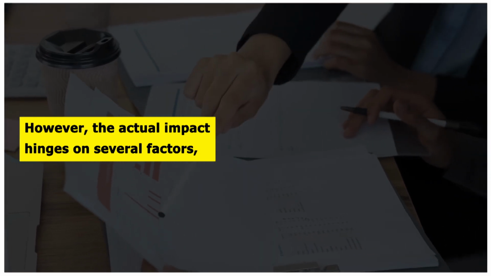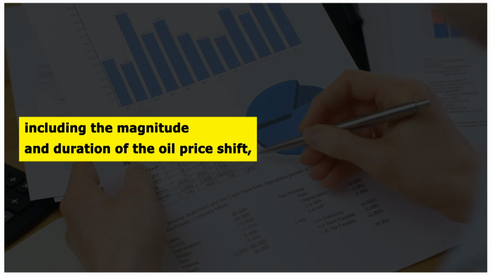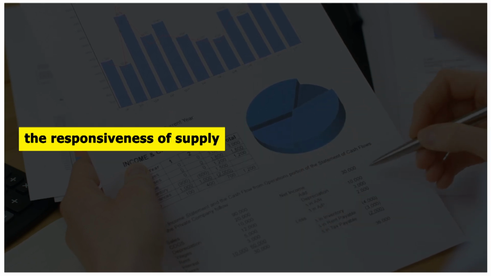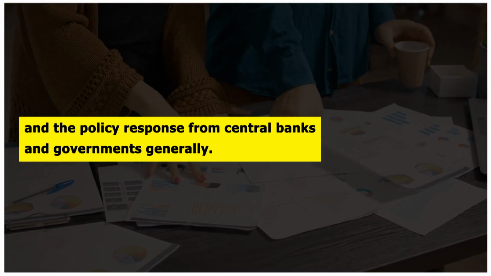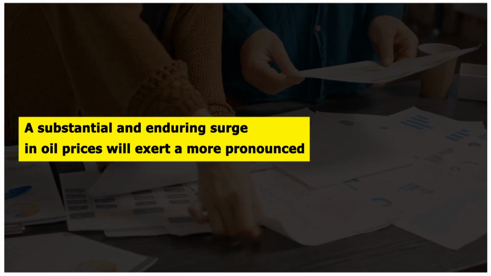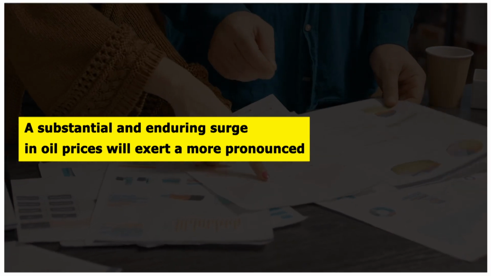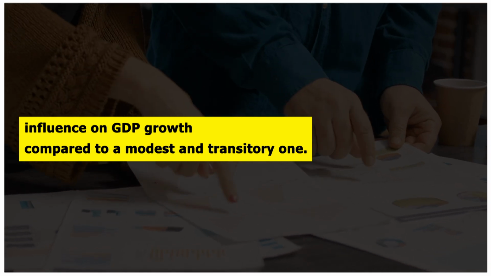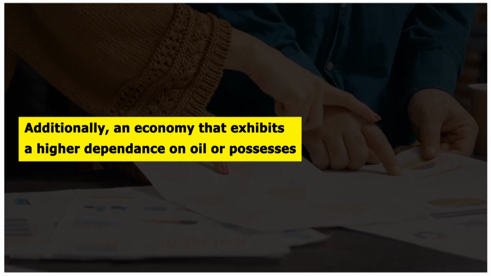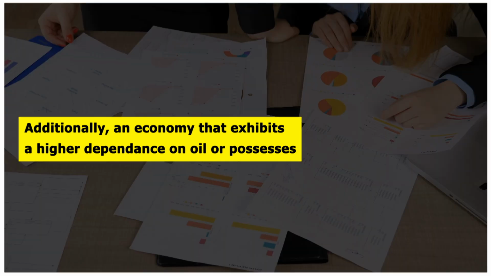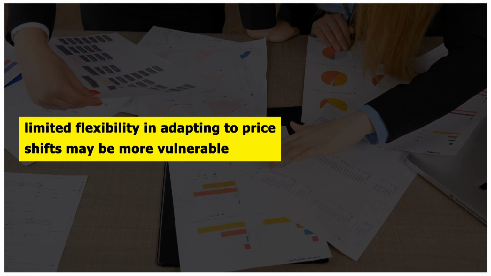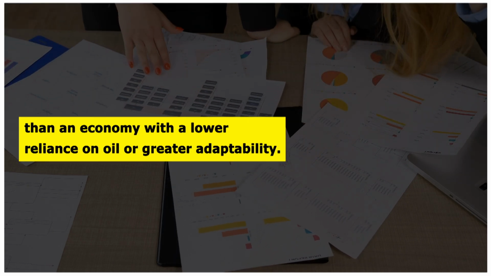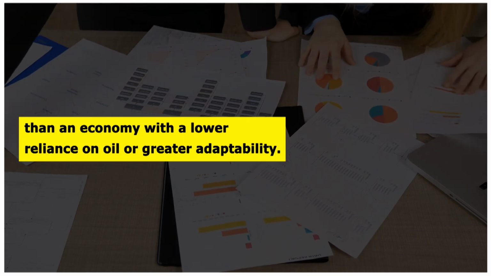However, the actual impact hinges on several factors, including the magnitude and duration of the oil price shift, the responsiveness of supply and demand to price fluctuations, the structural composition of the economy, and the policy response from central banks and governments. Generally, a substantial and enduring surge in oil prices will exert a more pronounced influence on GDP growth compared to a modest and transitory one. Additionally, an economy that exhibits a higher dependence on oil or possesses limited flexibility in adapting to price shifts may be more vulnerable to GDP growth fluctuations than an economy with a lower reliance on oil or greater adaptability.